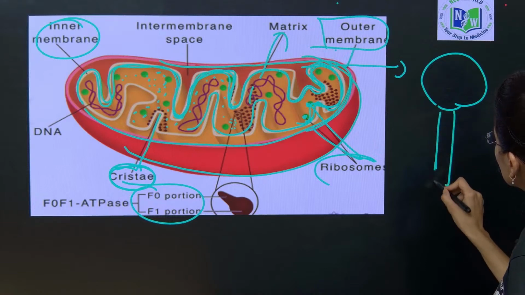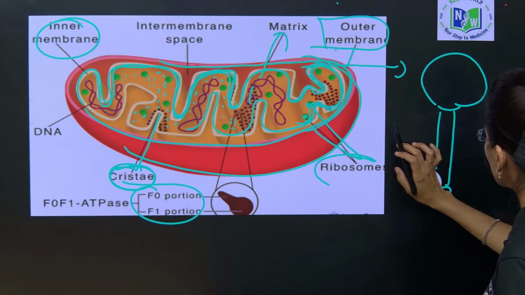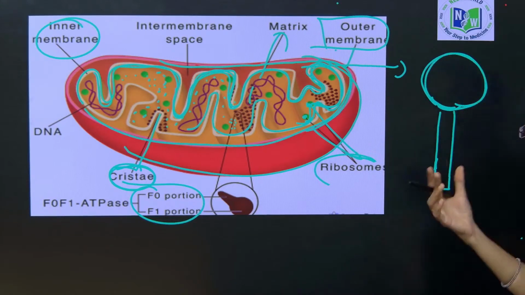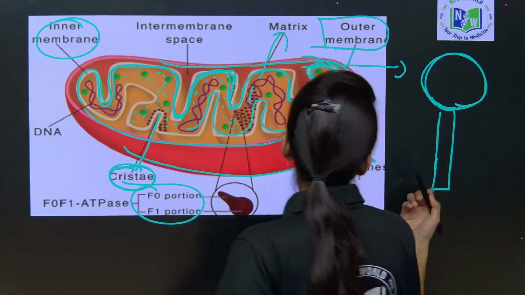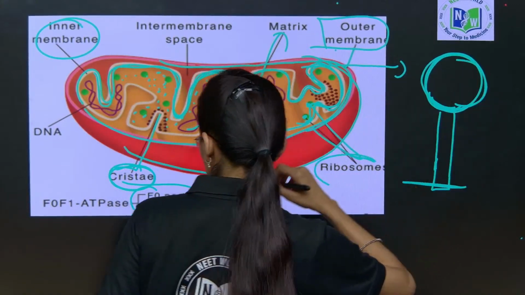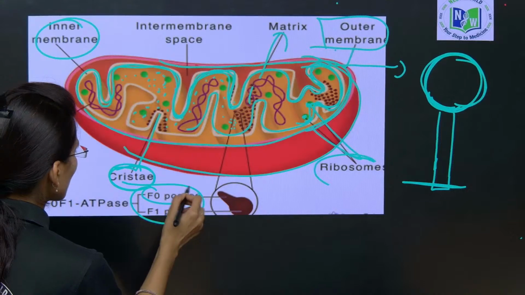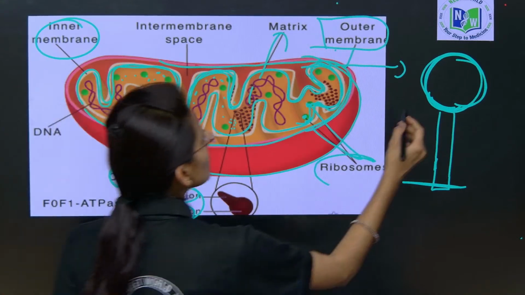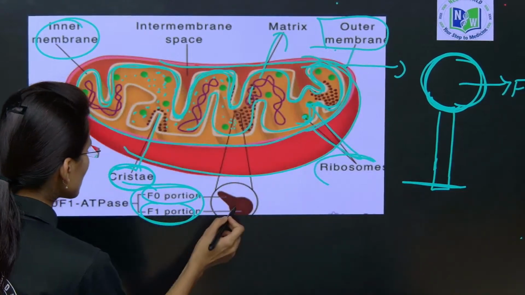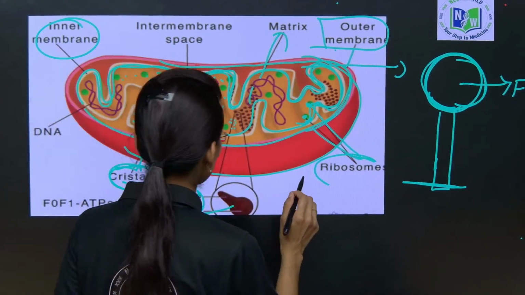These are called elementary particles. I am just drawing a single structure, how a single elementary particle looks. This will be the base, and can you see here? This is called the F0 portion, and next this is called the F1 portion.